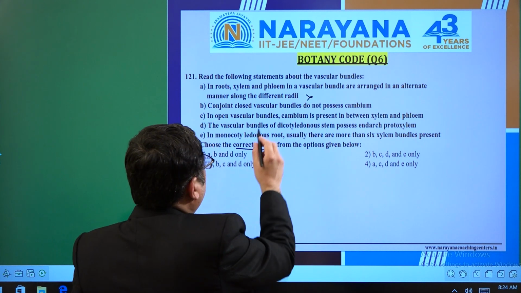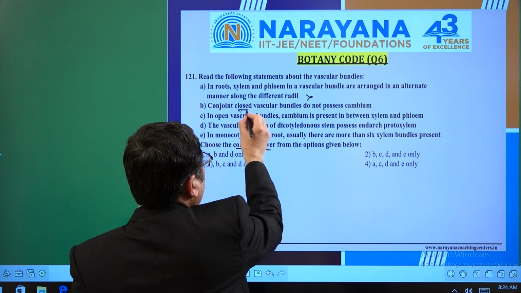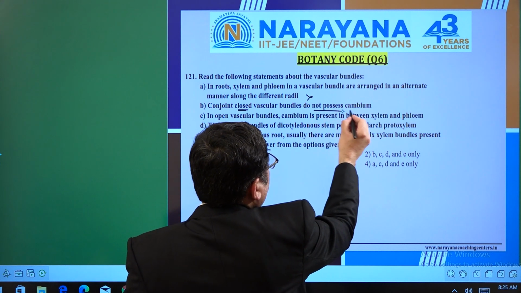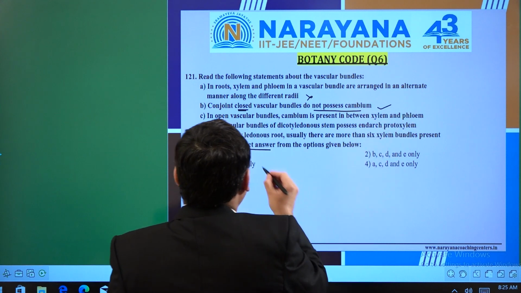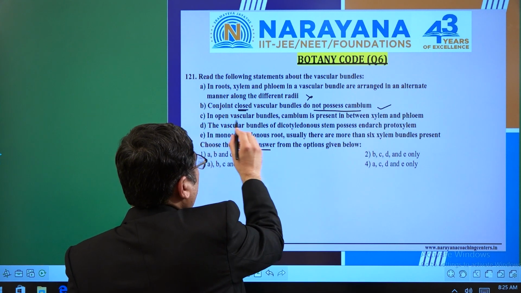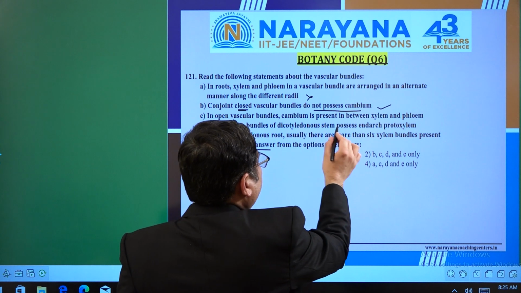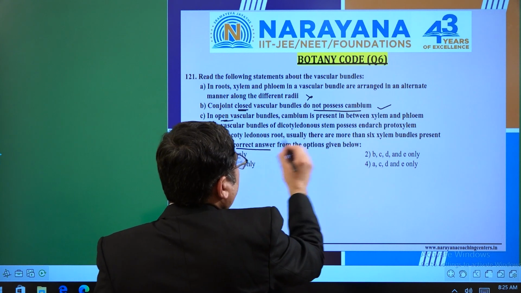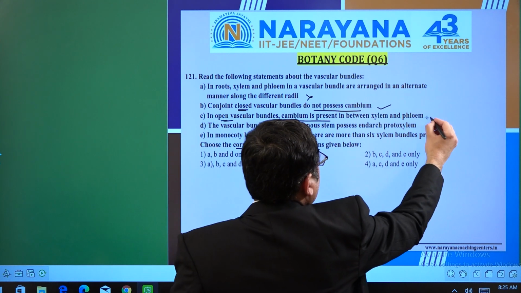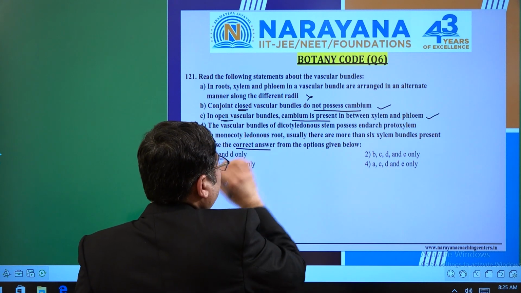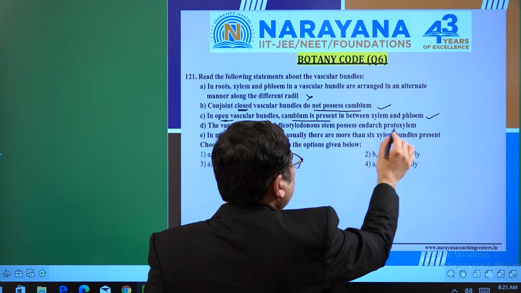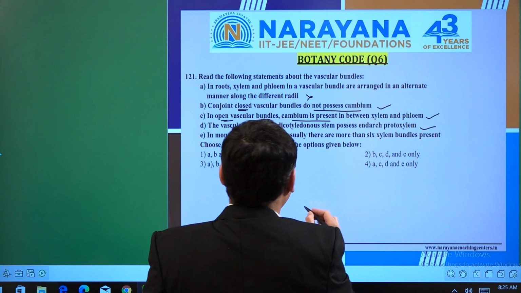So here we go. Conjoint closed. If it is closed, of course no cambium can be there. This is the correct statement. Next, in an open vascular bundle, cambium is present. Of course, when there is an open vascular bundle, cambium has to be present. So this is the correct one. The vascular bundle of dicotyledonous stem possesses enlarged pith. Of course, this is correct too.